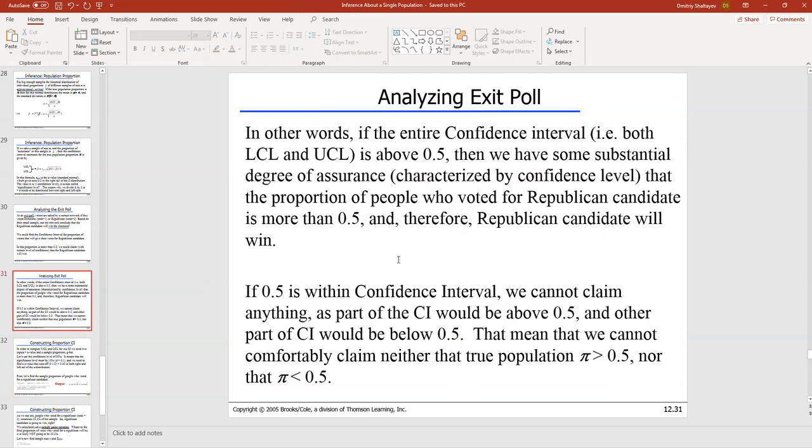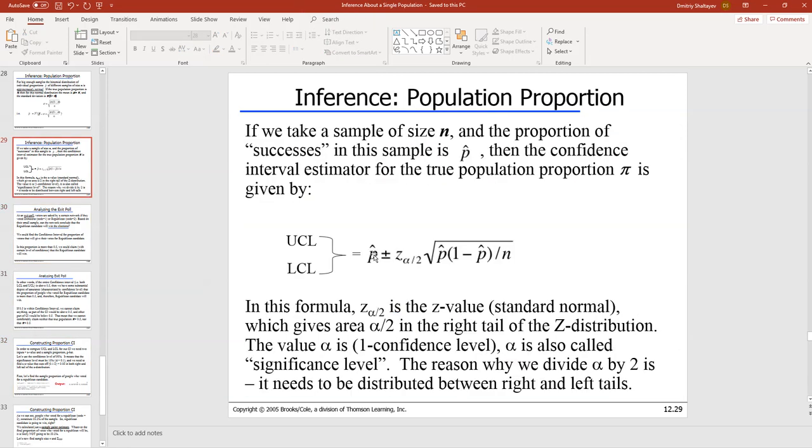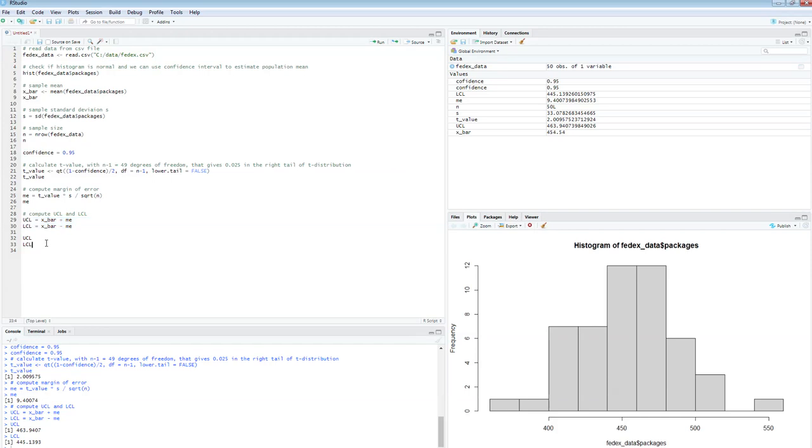Okay, so let's go back to the formula right here. So what I'm going to calculate first is, of course, p hat, right? And just look at p hat. And after that, we're going to calculate the upper and lower confidence limits for the 90% confidence interval. Alright, so I'm going to switch to RStudio.